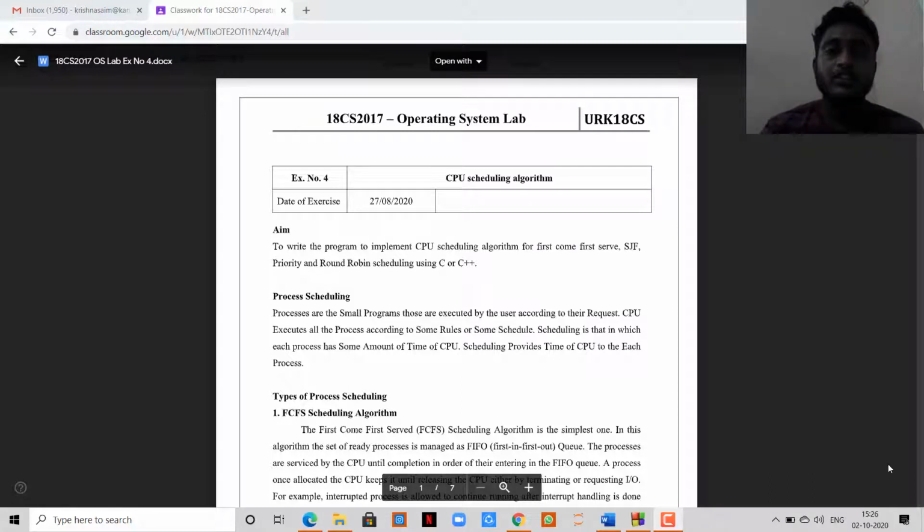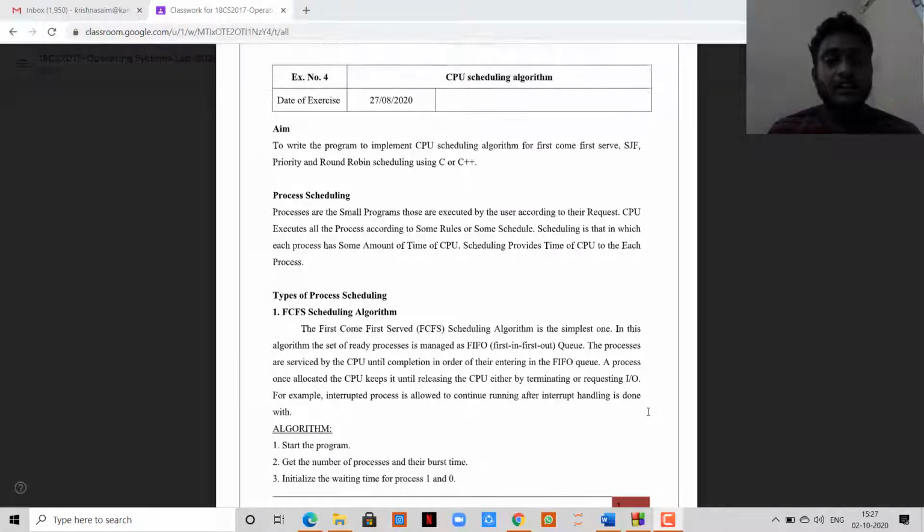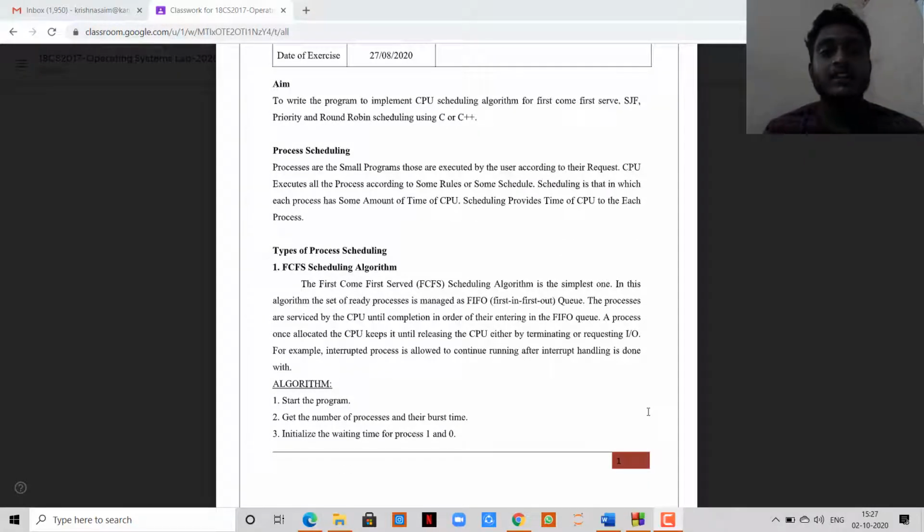In this section, we are going to discuss experiment 4, that is CPU scheduling algorithms. We are going to discuss four algorithms: first come first serve, shortest job first, priority, and round robin scheduling. We are going to discuss these algorithms using C and C++, as you can see on the screen. These are the types of scheduling algorithms: FCFS, SJF, priority, and round robin.